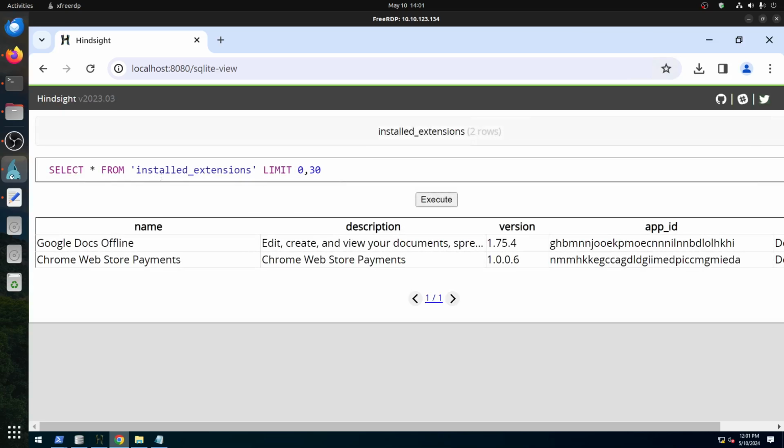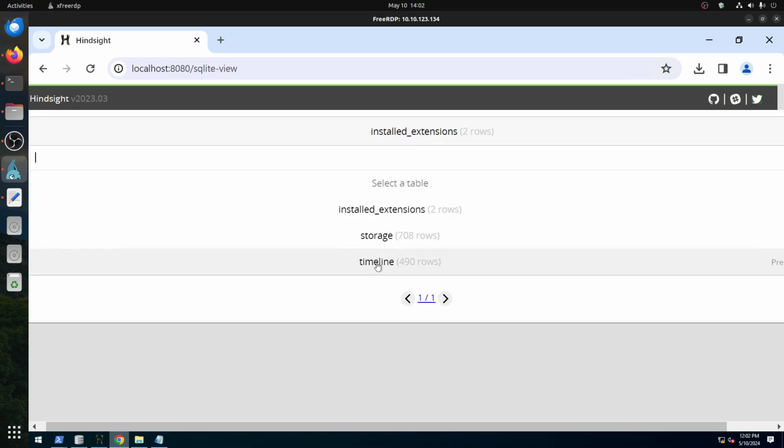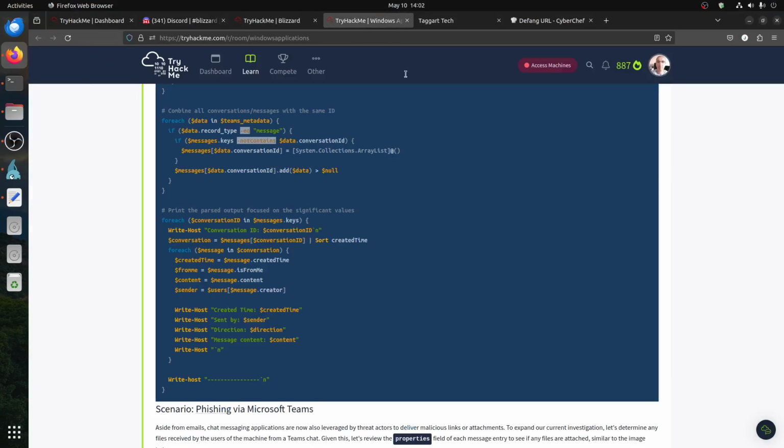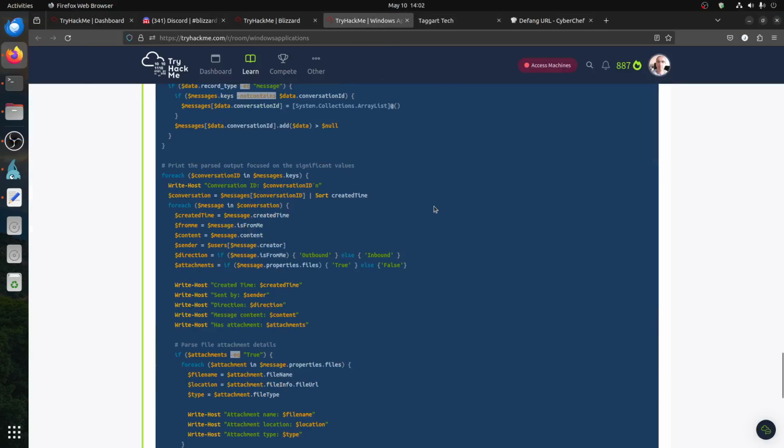Now select everything, and also we can get where... no, not this one. Not extension. We're looking for timeline. I forgot that statement. Now we are in.